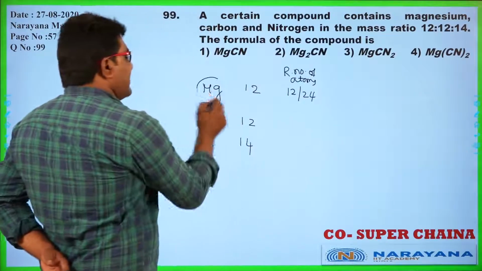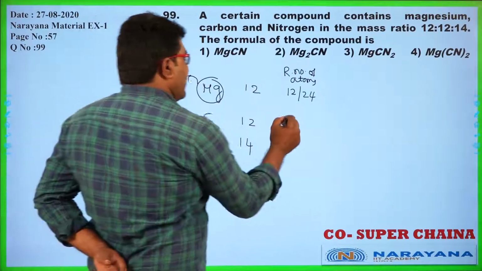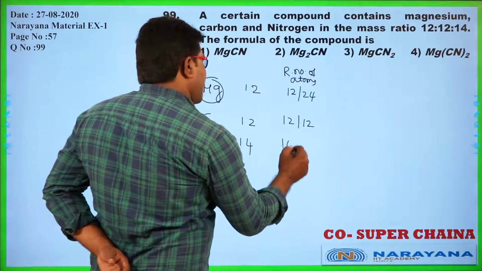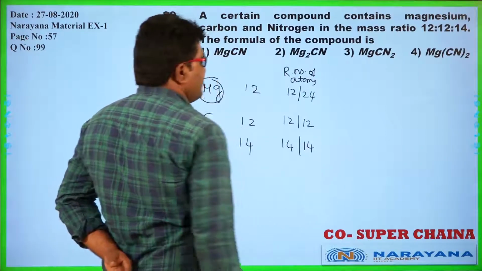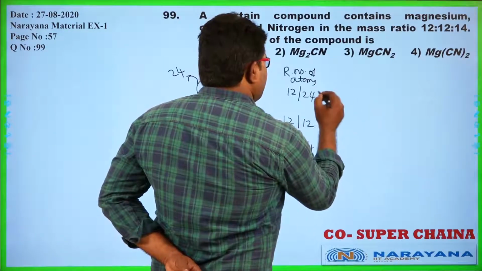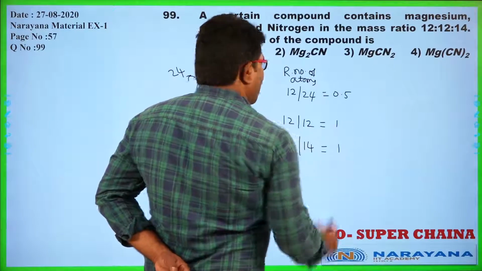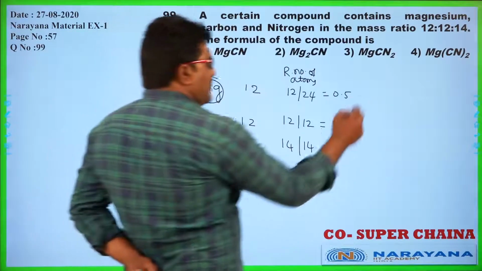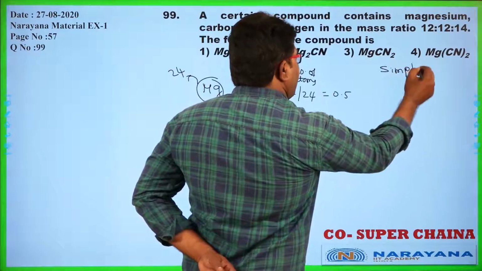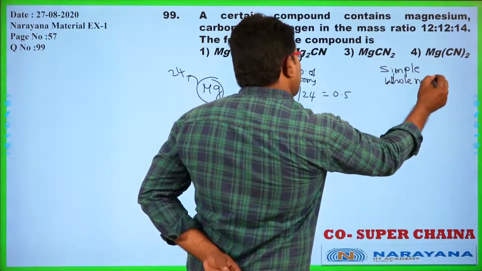What is the atomic weight of magnesium? It is 24. What is the atomic weight of carbon? It is 12, as we know. What is the atomic weight of nitrogen? 14 itself. Then the relative number of atoms is 1 by 2, that is 0.5, then 1, and 1. Okay, so for a simple whole number ratio.